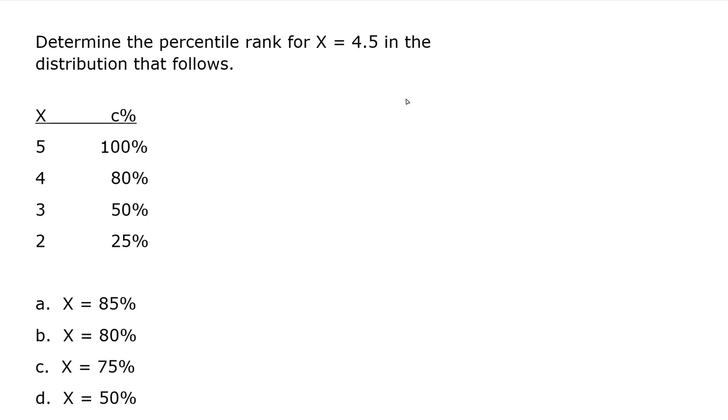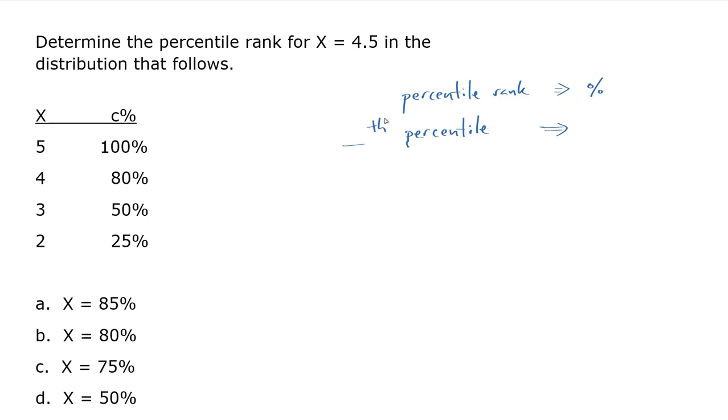So the answer for a percentile rank is going to end up being a percent. Whereas if they had asked me for a percentile, this is tricky to keep track of, like the 50th percentile or the 80th percentile or something like that, that's going to end up being not quite a score.